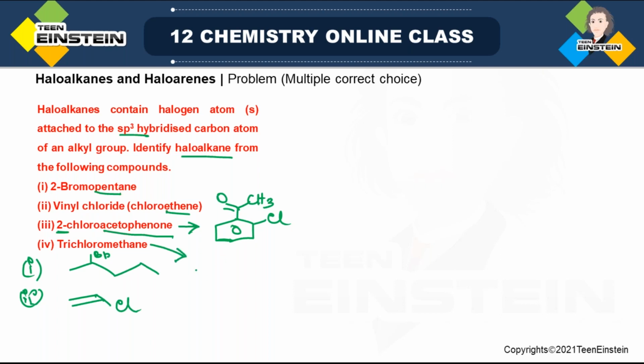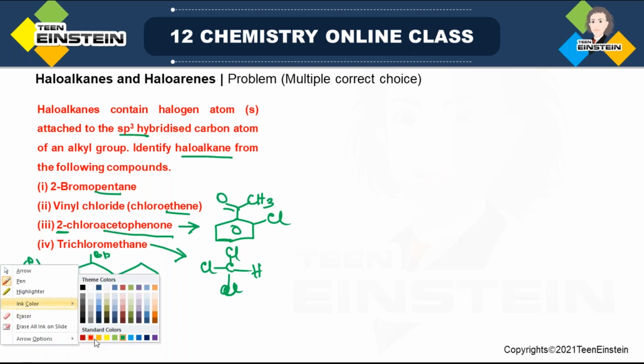And the last one, trichloromethane. Methane is CH4. But trichloro, that means out of these 4 hydrogen, 3 hydrogen atoms are replaced by 3 chlorine. So that is why now it is this type of structure. So it is methane derivative, but tri-substituted. Now you have to identify haloalkane from the following compounds.